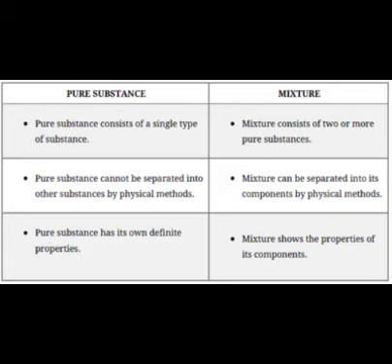Mixtures can be separated using appropriate separation techniques, which we'll discuss later. So mixtures are impure substances. Just put that as food for thought. All mixtures are impure substances, and all elements and compounds are pure substances.